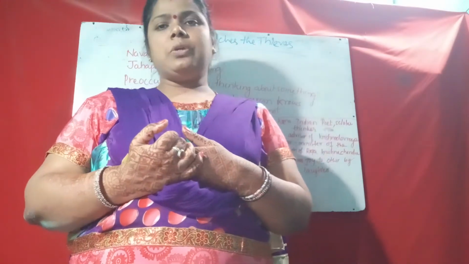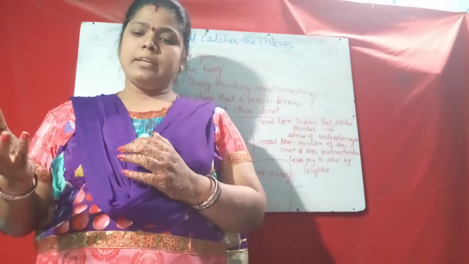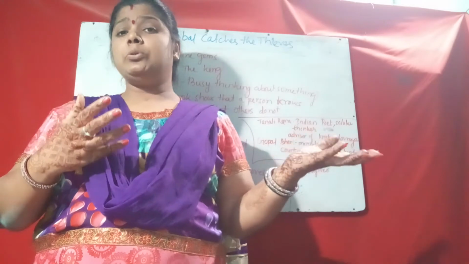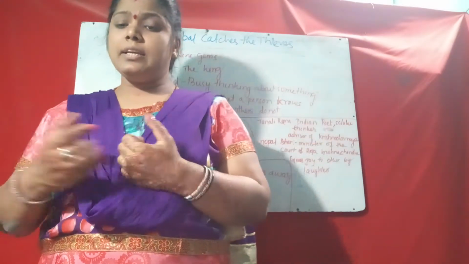Well, someone has stolen the ring. So Akbar said, someone has stolen my ring. That was his problem. He did not know who had taken the ring.